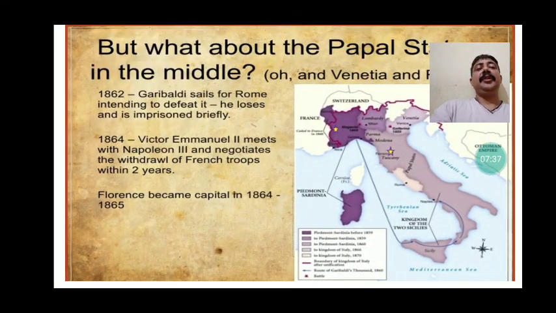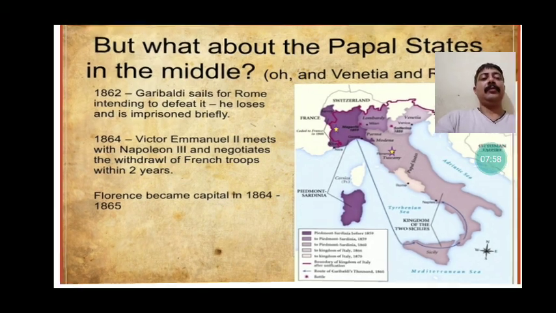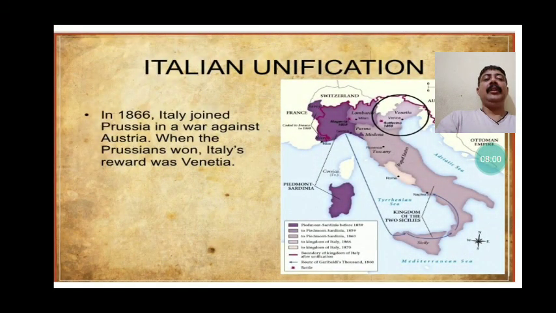Now, what was the condition of the Papal State? That was the middle part of Italy, controlled by the Pope. Here also Garibaldi sails for Rome, intending to defeat it. He loses and is imprisoned briefly. In 1864, Victor Emmanuel II meets with Napoleon III and negotiates the withdrawal of French troops within 2 years, and finally Florence became the capital. So we need to understand the middle part also got connected here. Got it? Now, Italian unification.